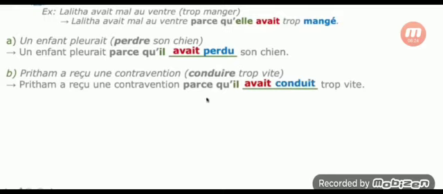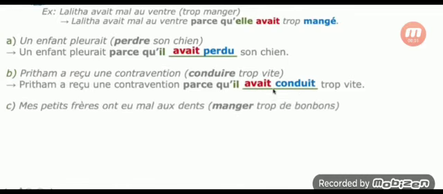See here the translation. Pritham received the fine because he had driven the car too fast, or he drove his car too fast.